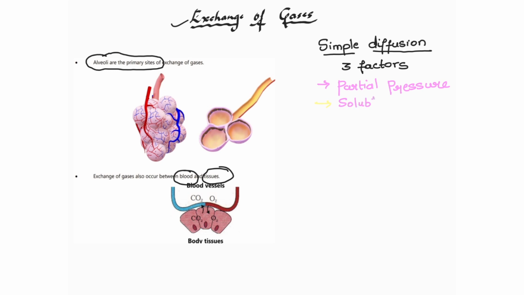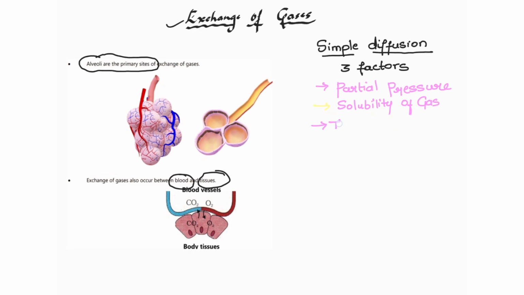The third factor is thickness of membrane. So these are the most important factors which will affect the simple diffusion, and it also affects the exchange of gases. So remember, exchange of gases is dependent on simple diffusion, and for the simple diffusion to occur, these three factors are very important.